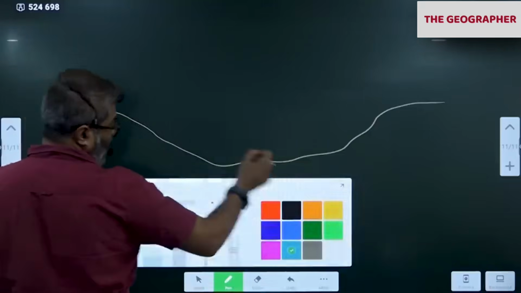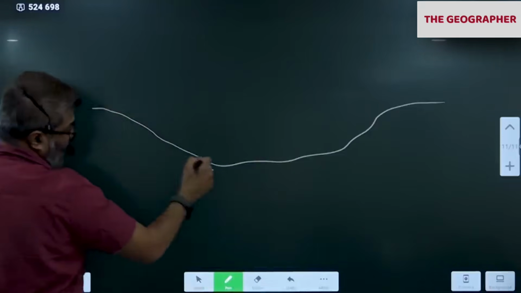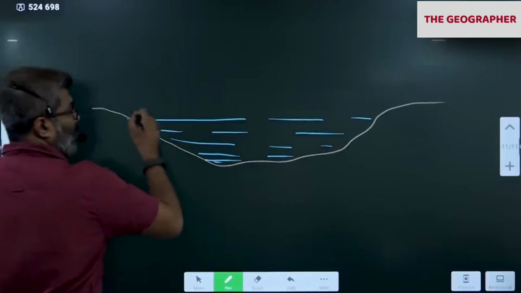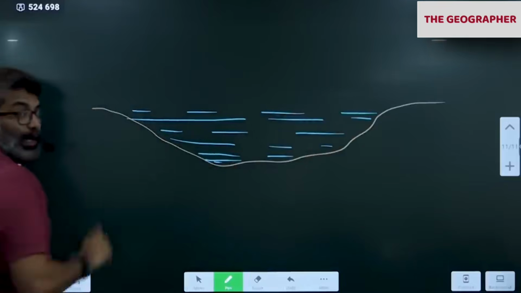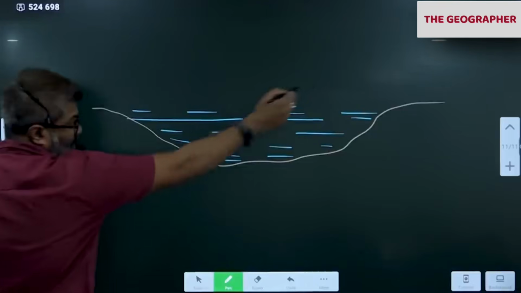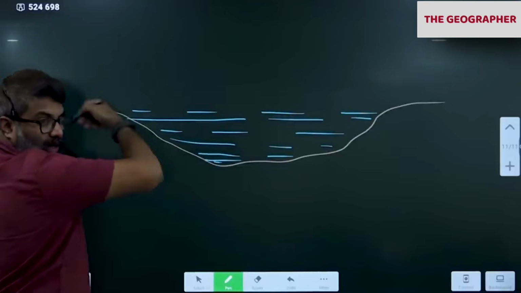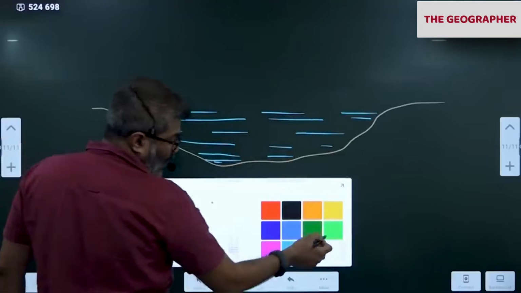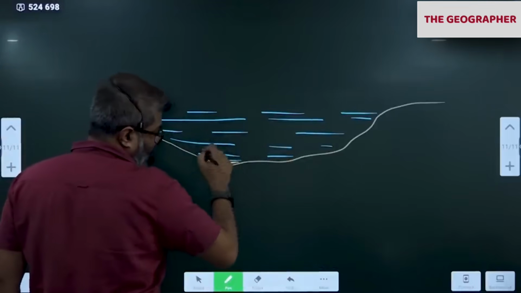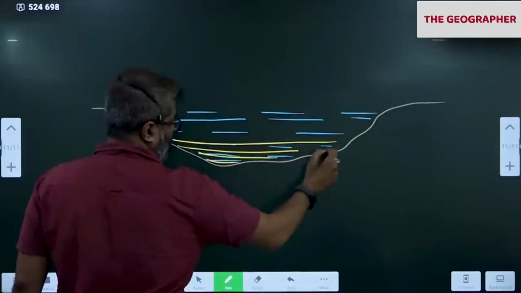We all know rivers flow from the surrounding areas into this, correct? All the water will accumulate here. This is a depression filled with water. Rivers usually bring lots of sediments from surrounding areas. Those heavy sediments will go down and collect here.